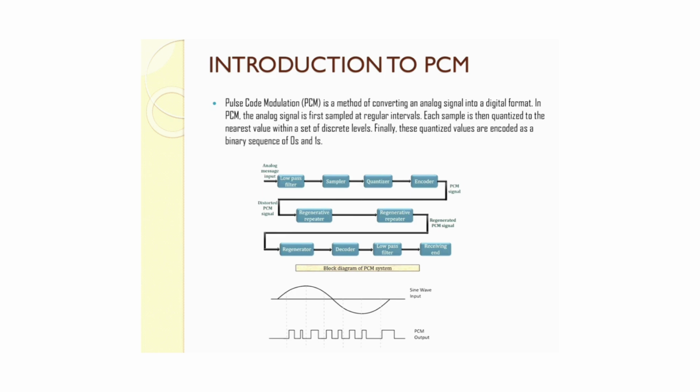As shown in the block diagram of PCM, the process begins with the analog message input, which is first passed through a low pass filter to limit the signal bandwidth. Then the filtered signal is sampled at regular intervals to capture the amplitude at discrete points. These samples are sent to the quantizer, which assigns each sample a specific value from a finite set of levels. Finally, the encoder converts these quantized values into a binary format.